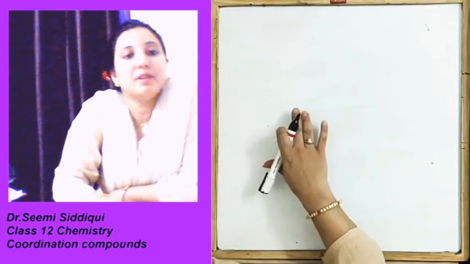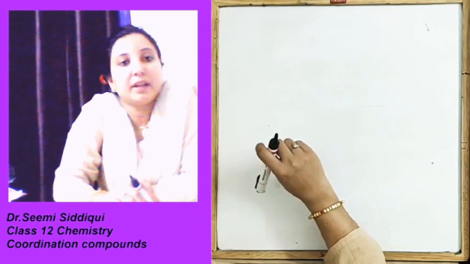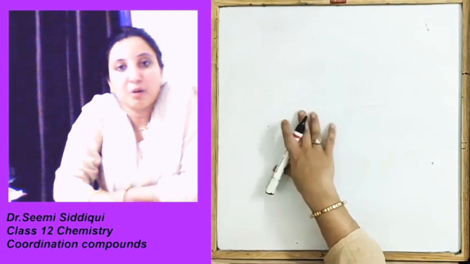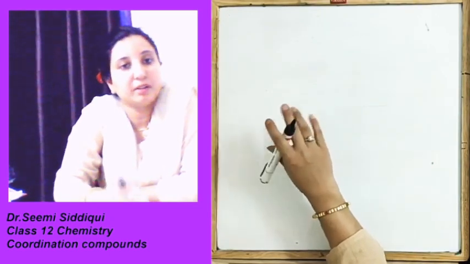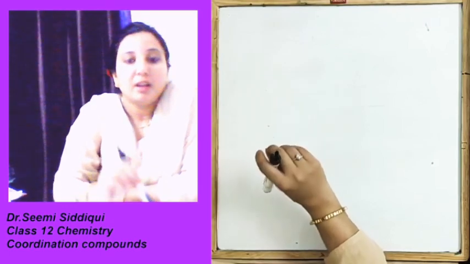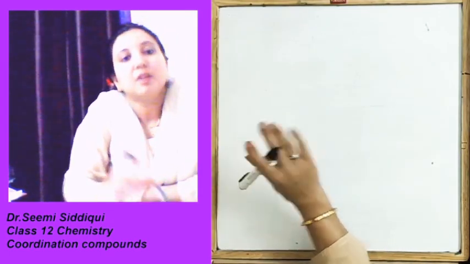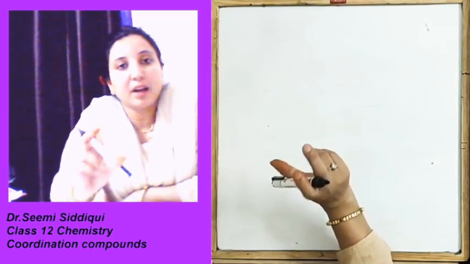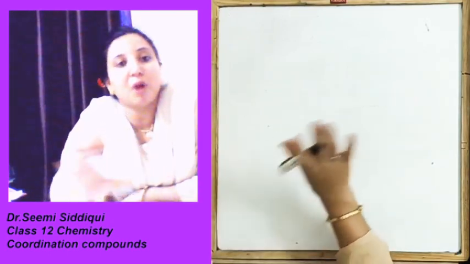Now, in the previous class, we started with the coordination compound. When we did the coordination compound, we did that about the Alfred Werner theory. Up to that. Now, today we are going to do some important definitions, the particular words we are going to read throughout our unit.